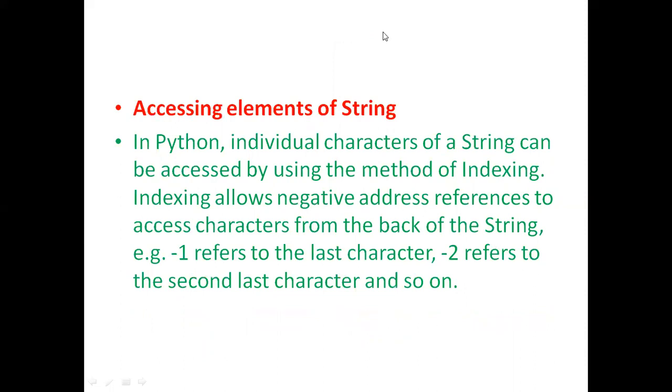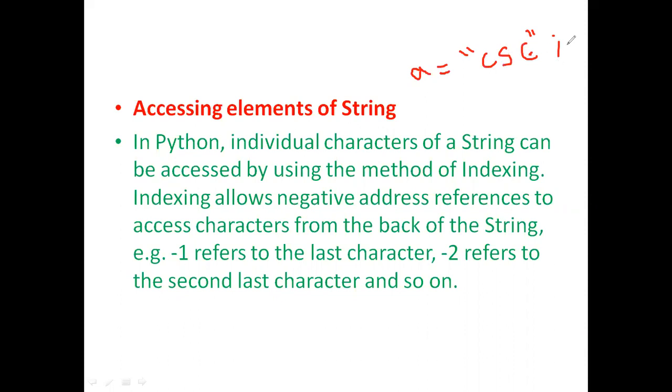For example, see here, in my Python program, I have declared a equal to CSE. As we discussed earlier, we can represent this string in any of the single, double, or triple quotes. Here I am using the double quotes representation for a string, right?